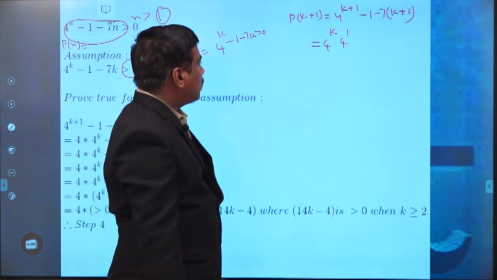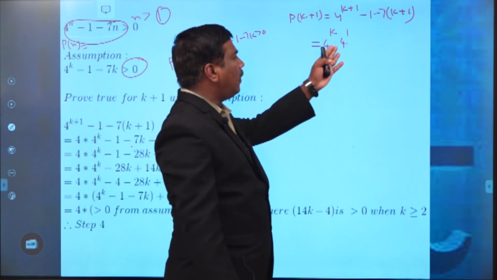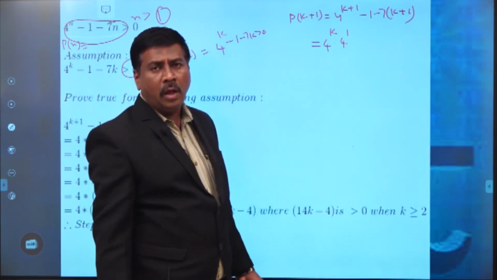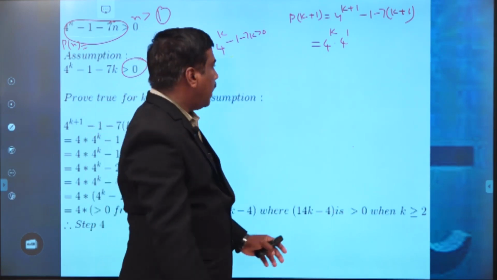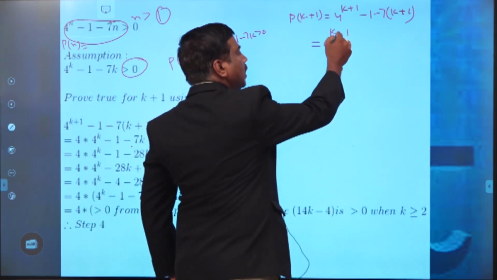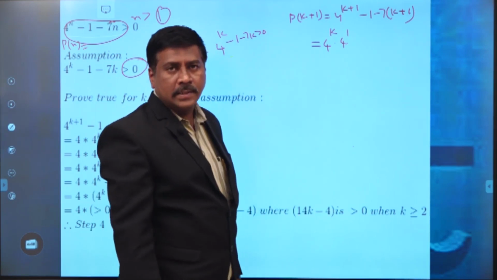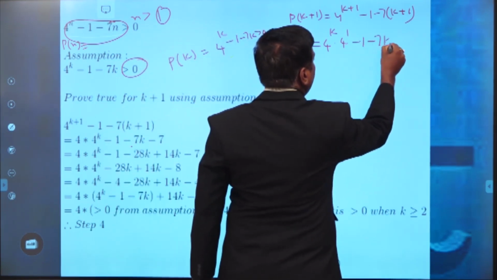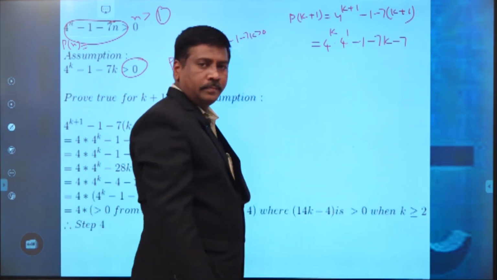If the bases are equal, then we add the powers, which we already learned in the previous classes. Then minus 1 minus 7k minus 7.